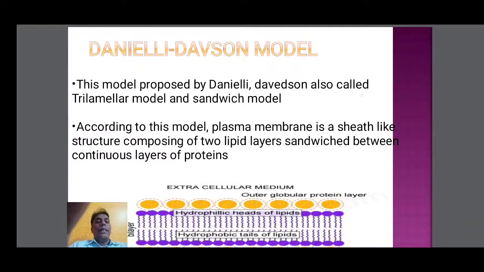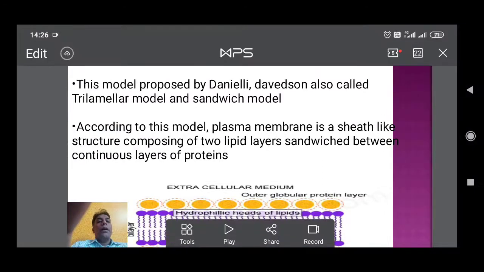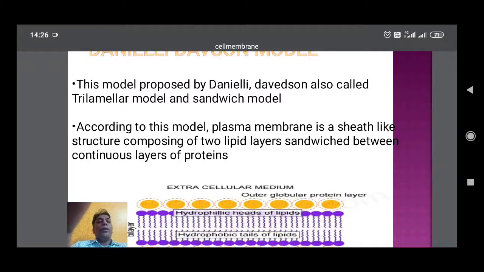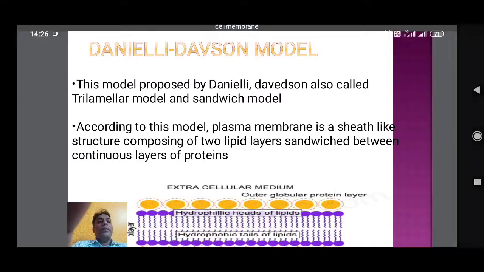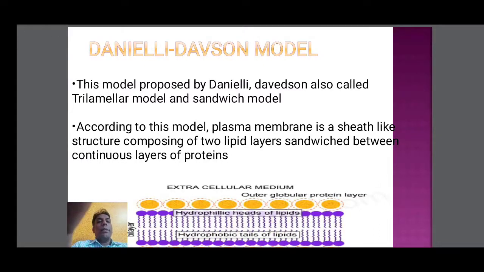Now we can see the Danielli and Davson model. This model was proposed by Danielli and Davson. This type of model is also called the trilamellar model because the plasma membrane is composed of three layers. That's why this model is called trilamellar. At the same time, this model is also called the sandwich model.